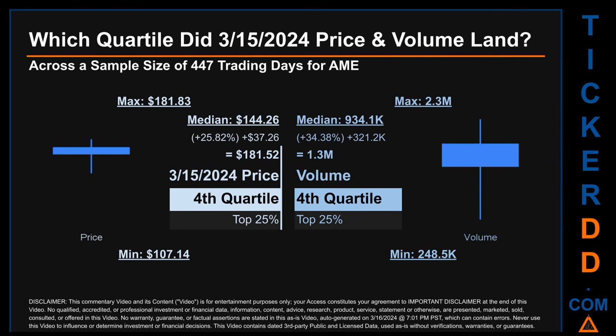Descriptively, AME has a median price of $144.26. Therefore, March 15, 2024 price was higher from that middle marker by 25.82%. The day's volume of 1.3 million was more than the median by 34.38%.